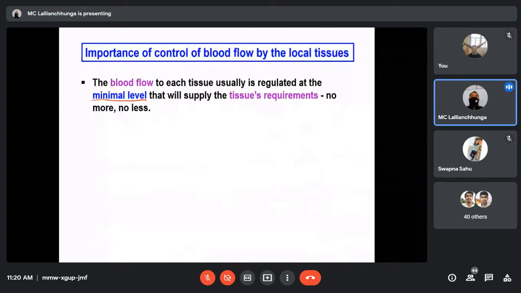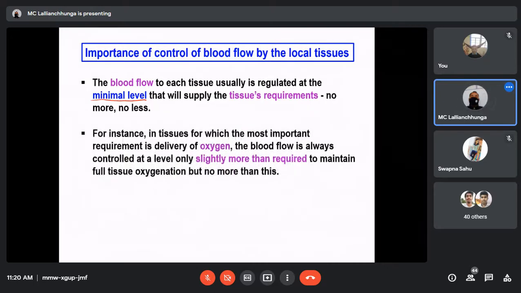Blood flow to each tissue is usually regulated at a minimal level that will supply the tissue's requirement. Blood will flow through that tissue or organ, no more, no less.